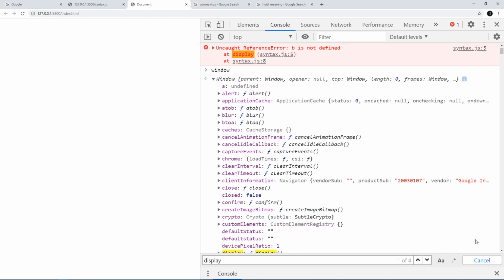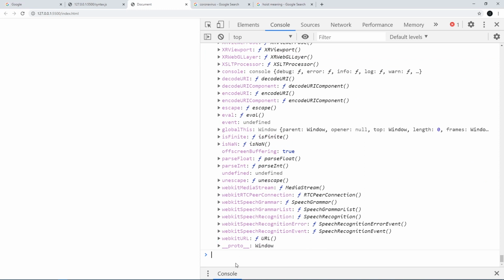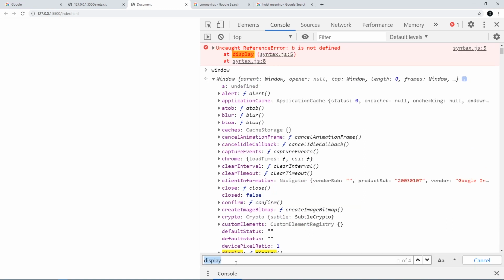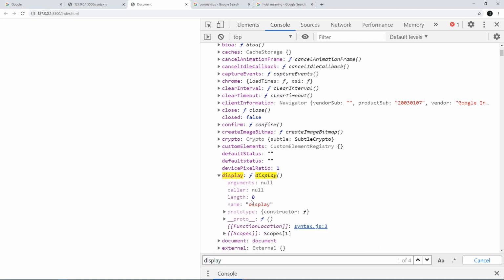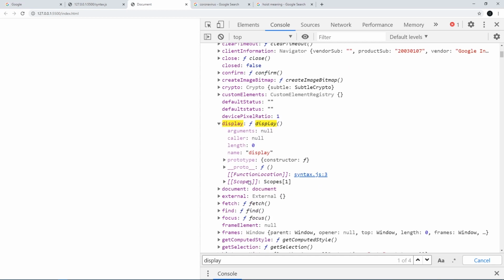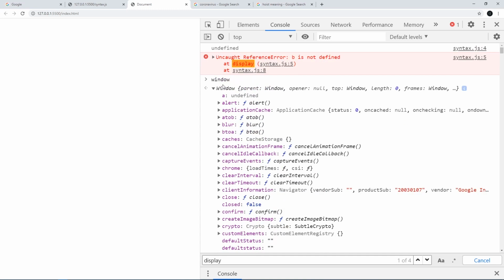So display is the function. So here I'm getting my display function, right? The name of the function is display, but I am not able to get any variable or a value to the function, right? So this is how the window function will work.